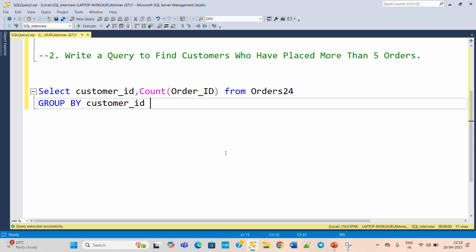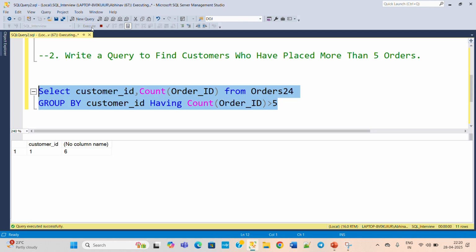If you need to understand these concepts in depth, you can refer to our previous videos, where we explained the difference between having and where clause, and where to use each. Here you need to use the having clause because we are using the aggregate function count. So: having count order ID greater than 5. This is the final query that you need to provide to the interviewer for this particular question.